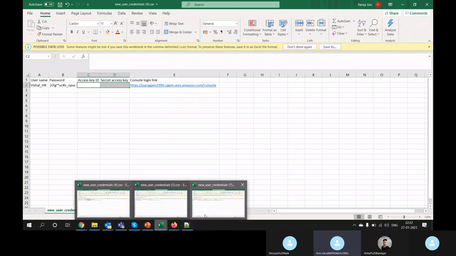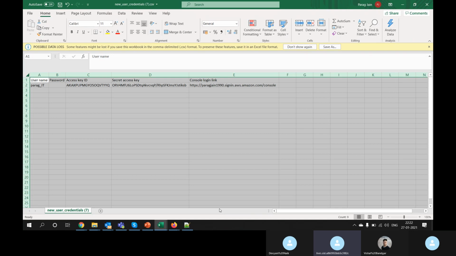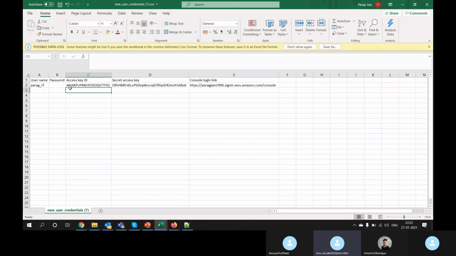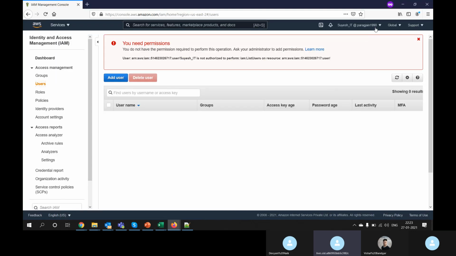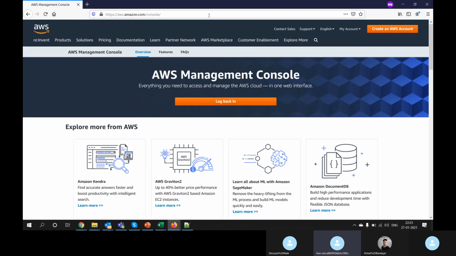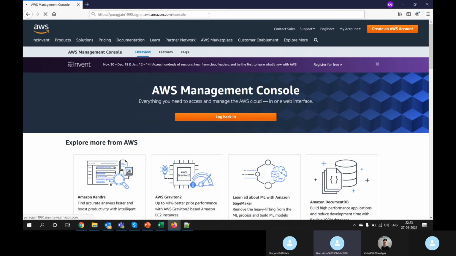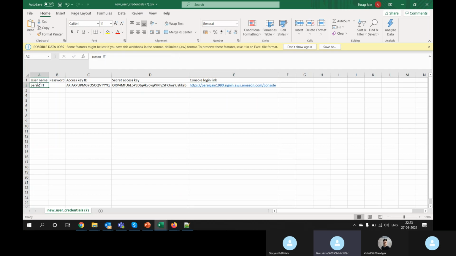Now when I created programmatic access and not console access, you can see console password is null and programmatic access is there. And if I try to log in with this user, let's log out Suresh. Suresh is not required right now. Okay, now I'm trying to log in with this new user Parag underscore IT.